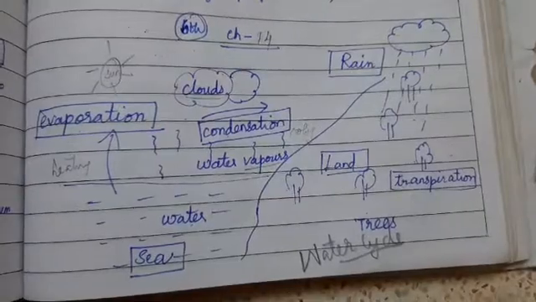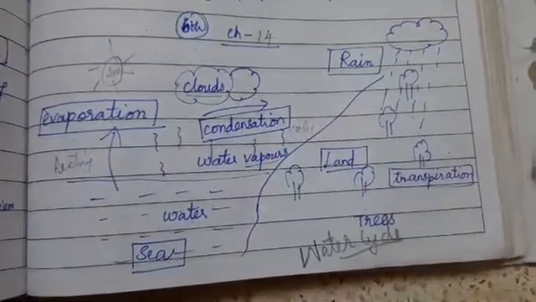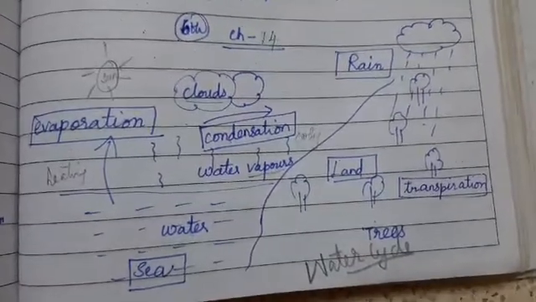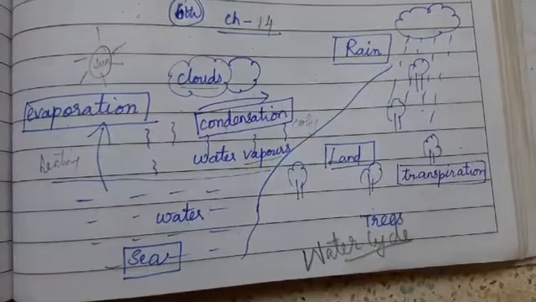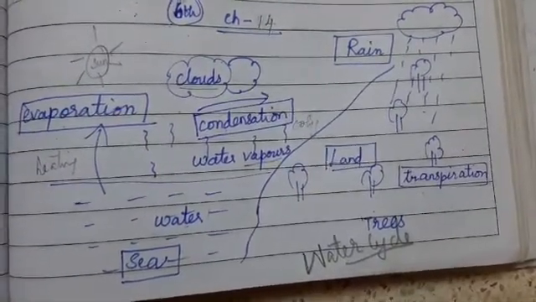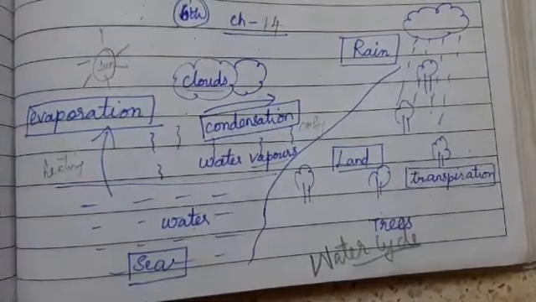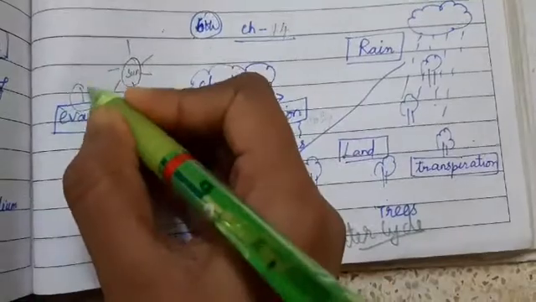Did you understand now how the clouds are formed in the sky? Clouds are nothing but the water drops which upon condensation join together to form clouds. So the first process which we saw is evaporation.